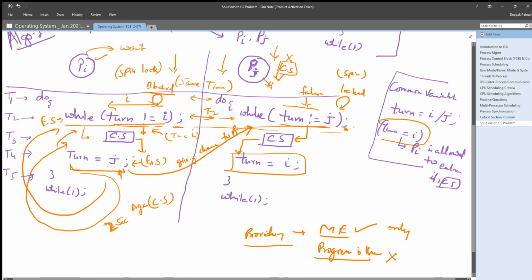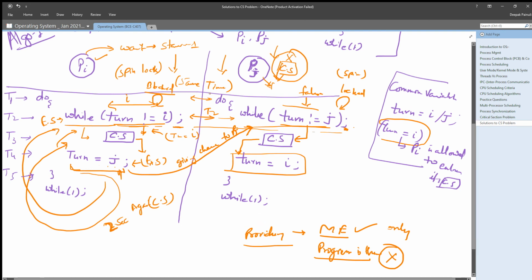And if you have given the chance to a process which doesn't require its critical section, that means this wait will be converted into starvation. That means your progress condition will not be satisfied. Now I think you understood the problem.